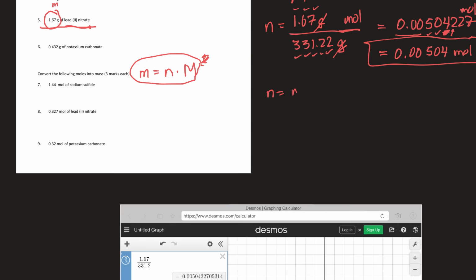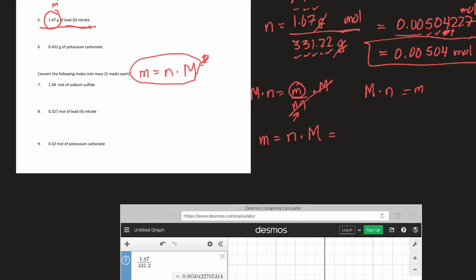So this is the first formula. And if I want to calculate mass, that's what I'm looking for, I have to get rid of this molar mass. So mathematically, I can multiply this side by molar mass. That'll cancel. But if I multiply the right side by molar mass, I have to multiply the left side by molar mass too. So mass then is equal to molar mass times moles. But typically, I write it with the mass first. So mass is equal to moles times molar mass. It's important you get the right one, because if you divide when you should multiply, bad things happen.